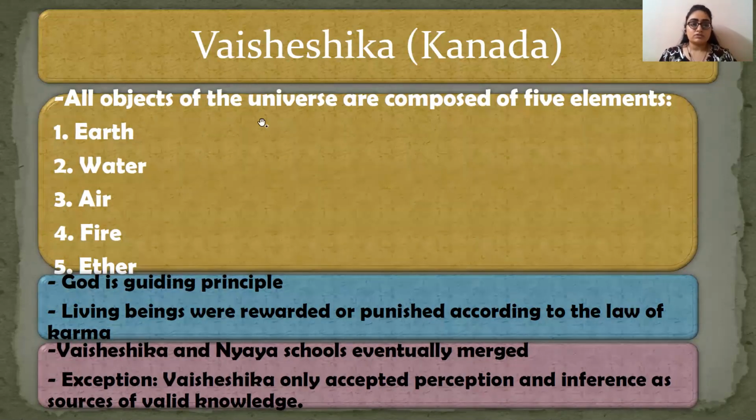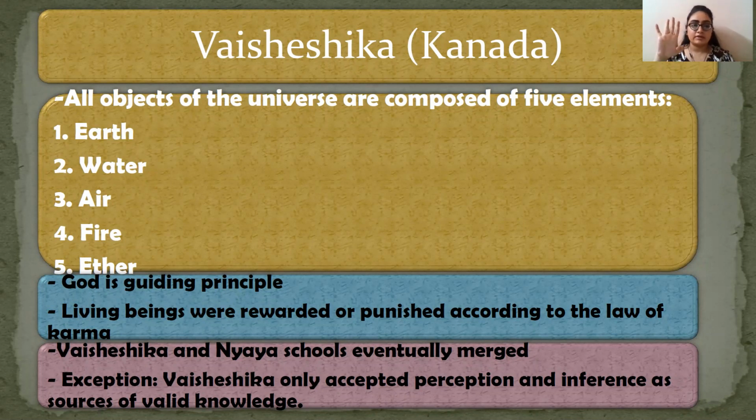Now, all objects of the universe are composed of 5 elements according to Vaisheshika. Of course, atom theory है, तो इसमें 5 elements तो आने ही हैं. And these 5 elements are earth, water, air, fire, and ether. Earth we know, land, our terrestrial environment; water, oceans, seas, lakes; air, our atmosphere; then you have fire; and lastly ether. Now what is ether?